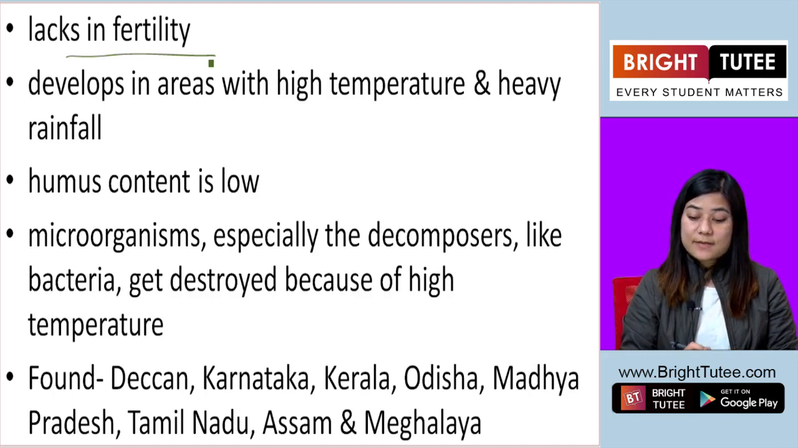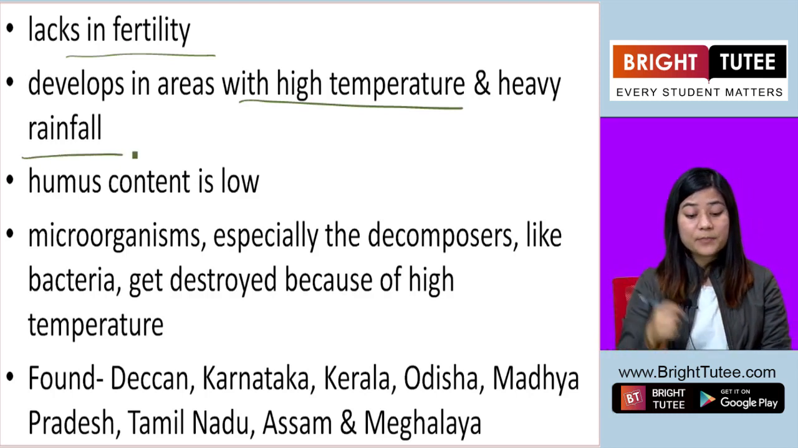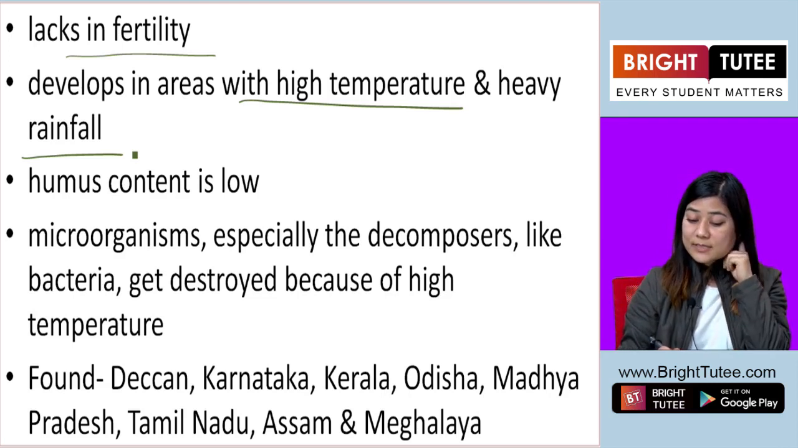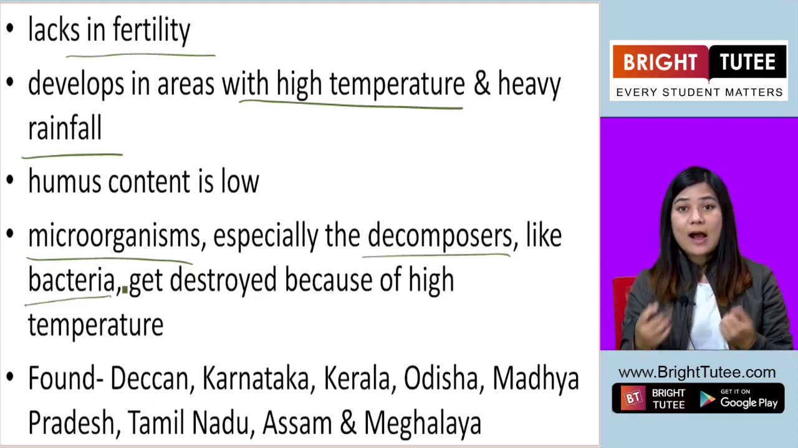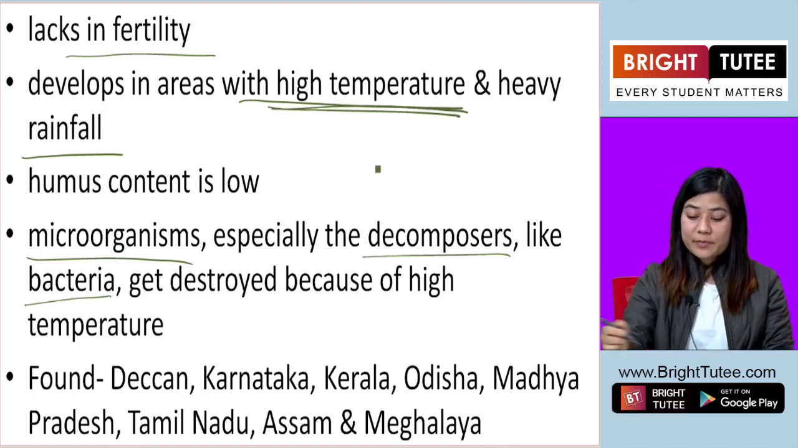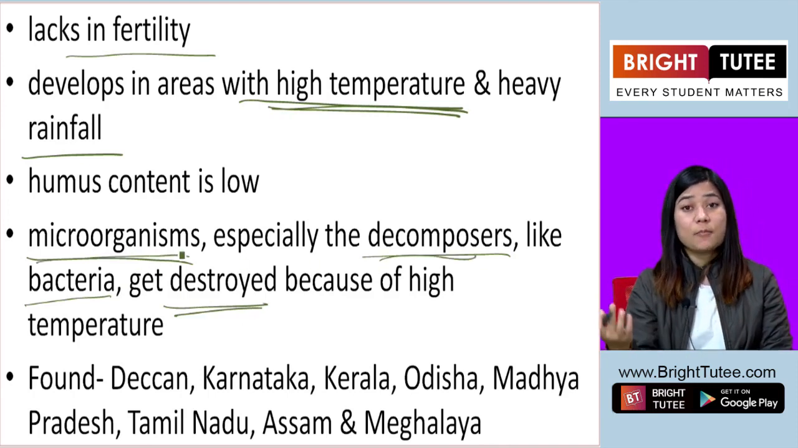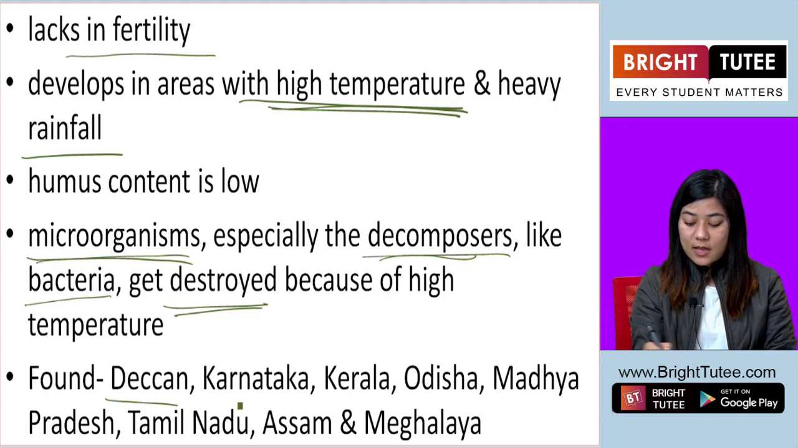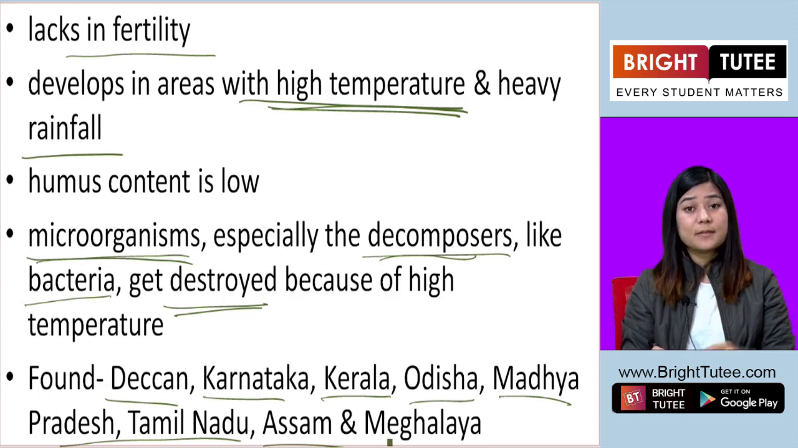Okay, it develops in areas which have very high temperature and heavy rainfall. The humus content in this kind of soil is very low. That means microorganisms, especially decomposers like bacteria, are absent, because this kind of soil is formed in high temperature, and high temperature destroys the bacteria, the other microorganisms and decomposers. This kind of soil is found in Deccan, Karnataka, Kerala, Orissa, Madhya Pradesh, Tamil Nadu, Assam, and Meghalaya.